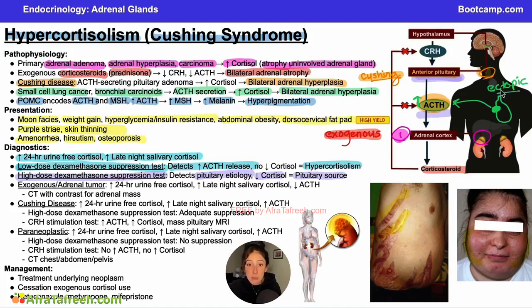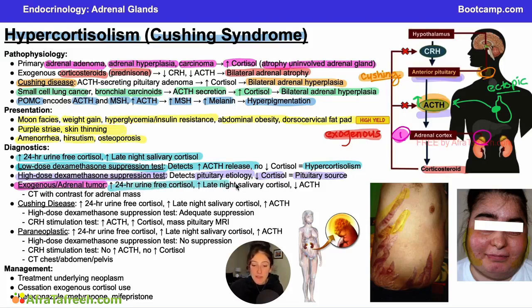If these were ectopic cells, for example, they importantly do not have that receptor to detect the negative feedback from the corticosteroids, so they will not respond to dexamethasone, and that is why you'll see this difference here. If we have ectopic cells, there will be no decrease, but if this is a pituitary etiology, we will see a decrease.